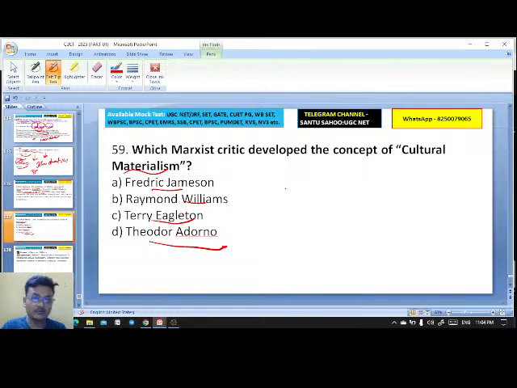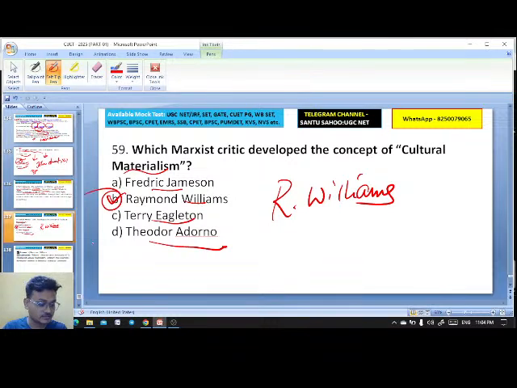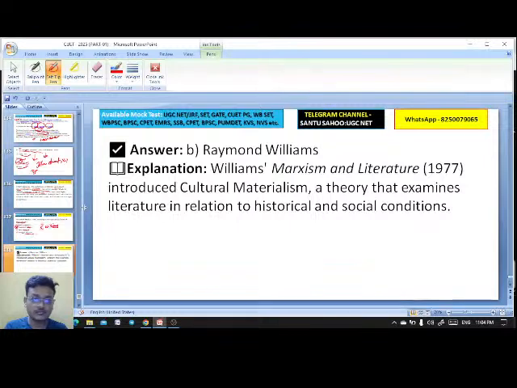Cultural materialism developed by whom? Raymond Williams. Okay, B is the right answer. Very good. Raymond Williams, in Marxism and Literature, published in 1977, introduced cultural materialism, a theory that examines literature in relation to its historical and social conditions.